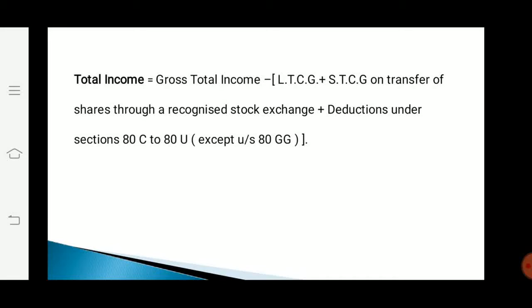Total income is equal to gross total income minus long-term capital gain, minus short-term capital gain on transfer of shares through a recognized stock exchange, that is under section 111A, and minus deductions under section 80C to 80U except under section 80G.